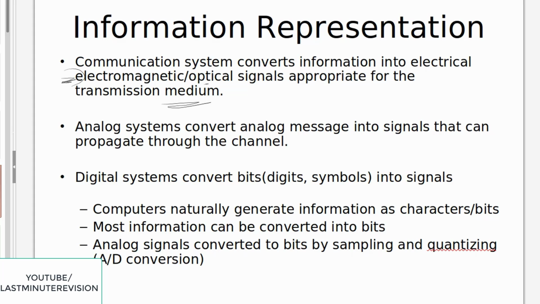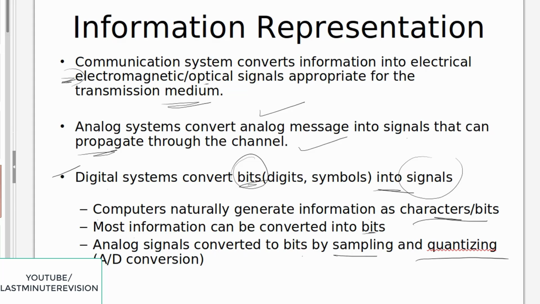The second point is an analog system converts analog messages into a signal that can propagate through the channel. If an analog system is there, it will directly convert the analog message so that it can easily propagate through the channel. A digital system converts bits into a signal. If you are using any digital system, it will convert the bits into a signal. Computers naturally generate information as character bits. Most information can be converted into bits. Analog signal is converted to bits by sampling and quantization.